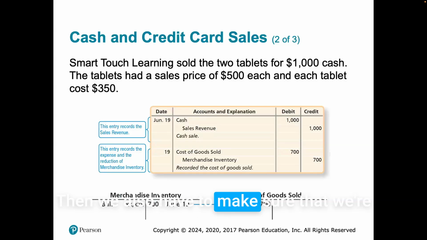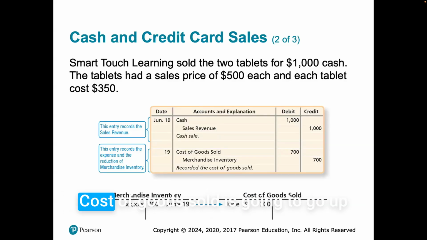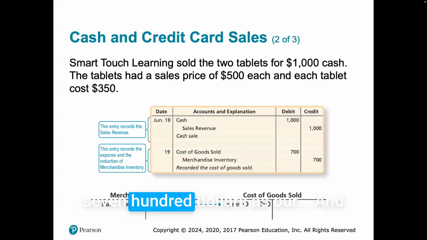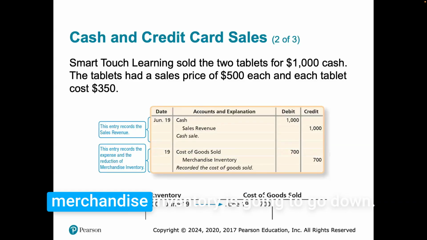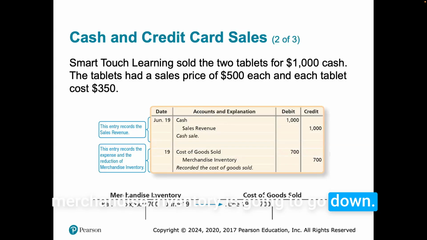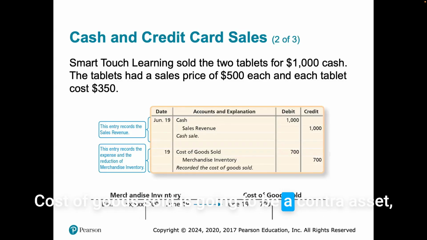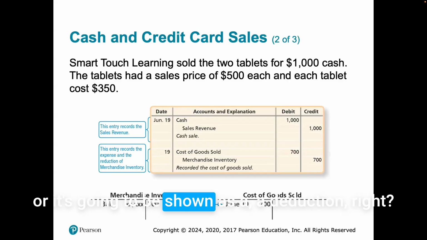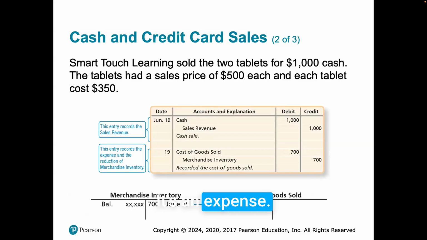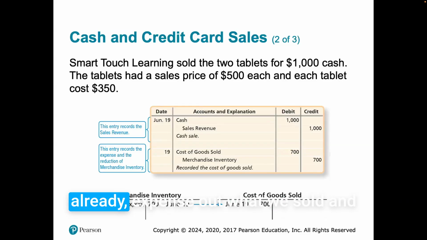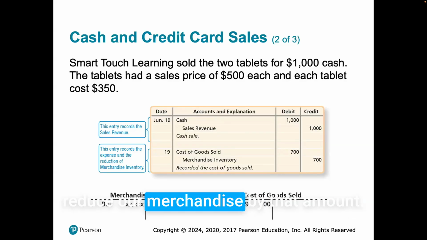Then we also have to make sure that we're accounting for our cost of goods sold. Cost of goods sold is going to go up $700 and merchandise inventory is going to go down. Cost of goods sold is an expense, so we're going to expense out what we've sold and reduce our merchandise by that amount.